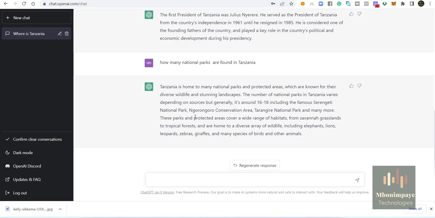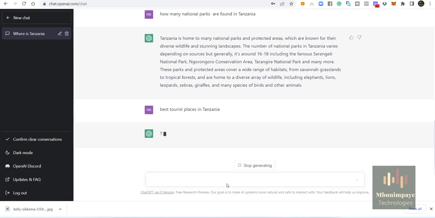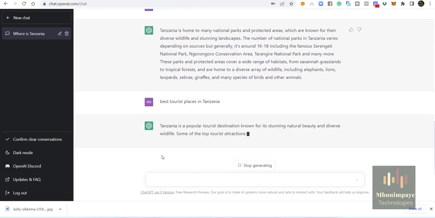So let's ask another question: best tourist places in Tanzania. If I ask it, best tourist places in Tanzania, let's wait for ChatGPT to give an answer.